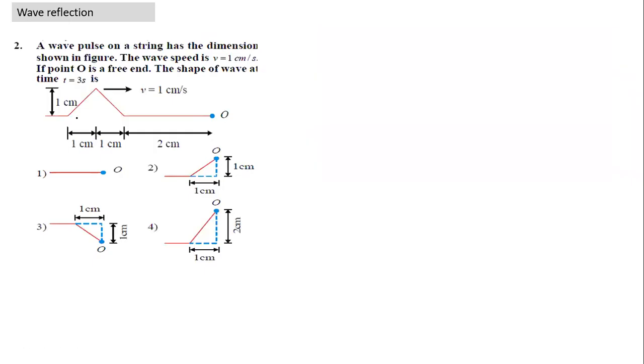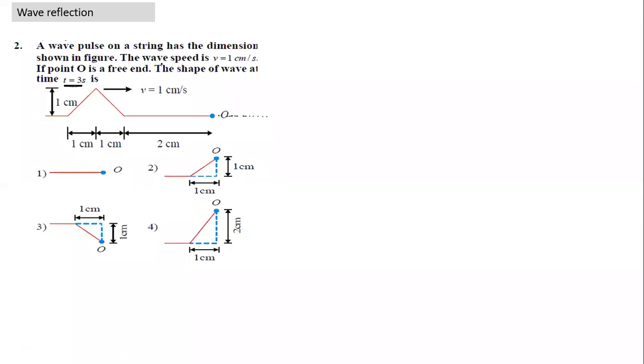Okay, now here is a fairly easy question. Let's see whether we can solve this question here. A wave pulse on a string has a shape as shown, similar to what we have shown here. The speed is given as 1 centimeter per second, and O is the free end. What is the shape of the wave at t is equal to 3 seconds? Can we all find an answer for this? I'll give a minute for all of you to try and solve this question.